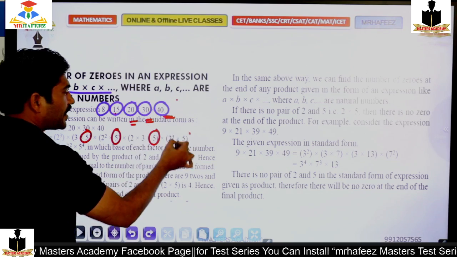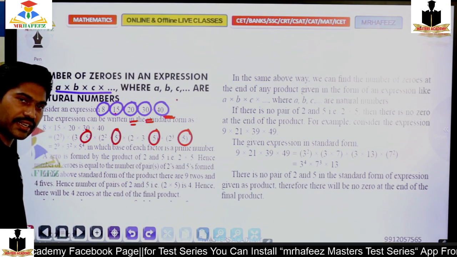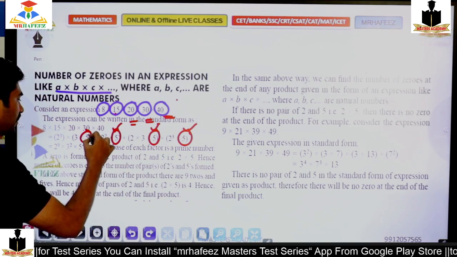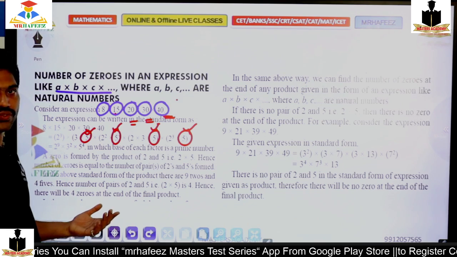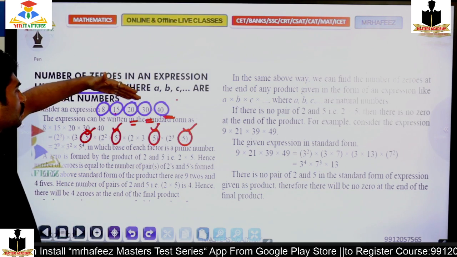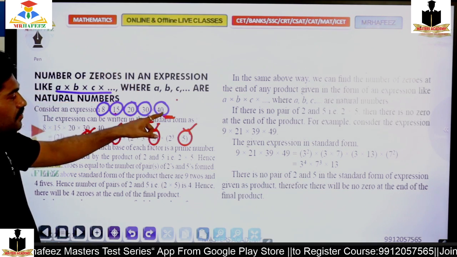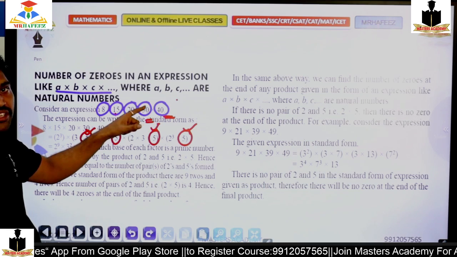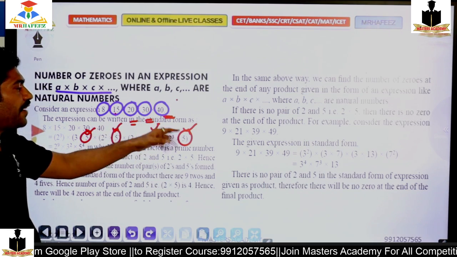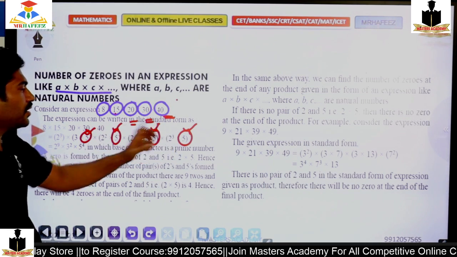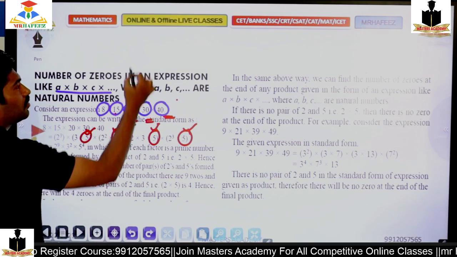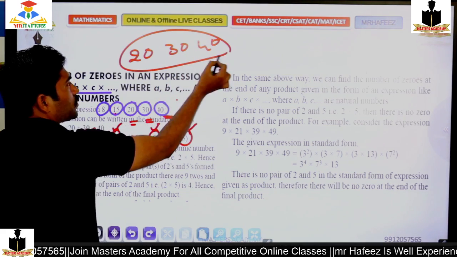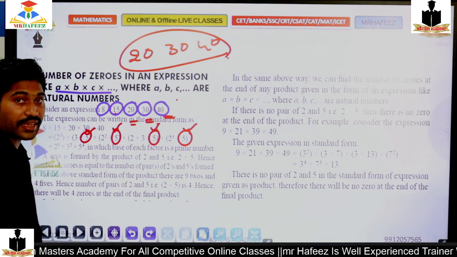Inside 40 there is again a 5. Right? Because of this 5 and this 5 and this 5, I will again get zeros. In 40, that is 5 into 8, so that 5 will give me a 0. That is 20, 30, 40, I'll get 3 zeros. Other than that, I won't get any extra 0.